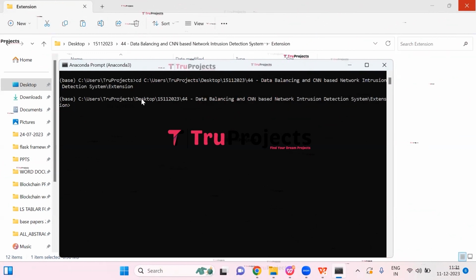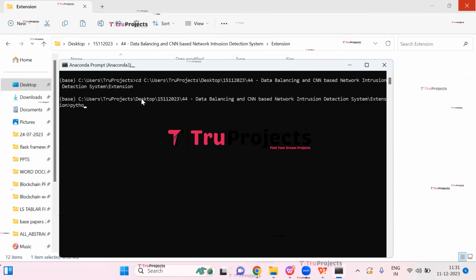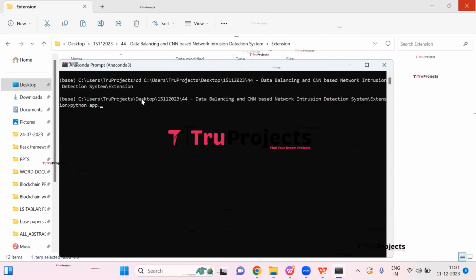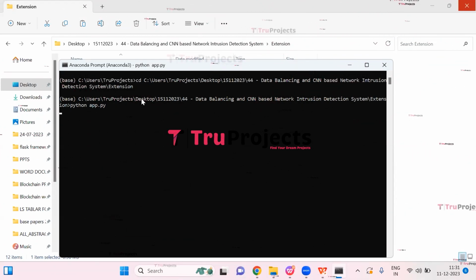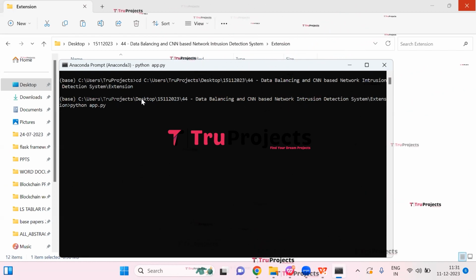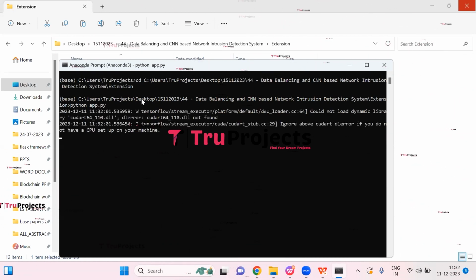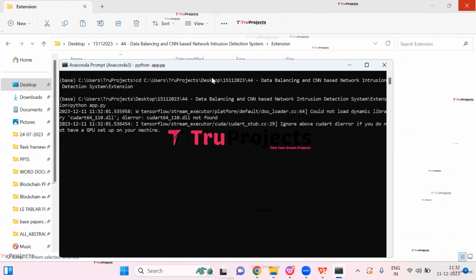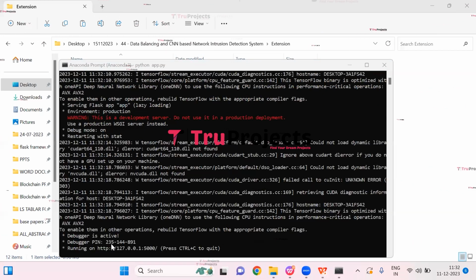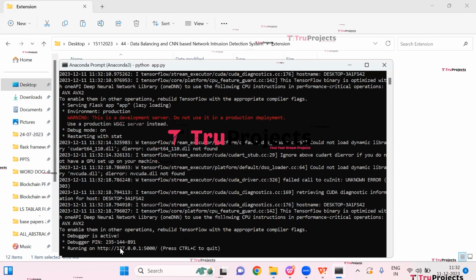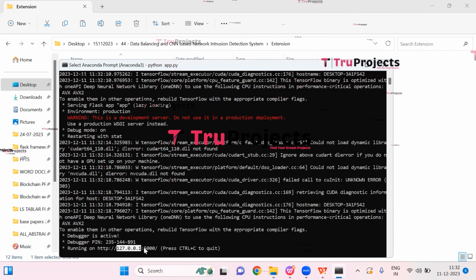Compile the app.py file using the command python space app.py. So here I'm typing python space app.py and hit enter. This command will execute the Python script and perform a runtime check for any syntax errors or logical issues. After running the app.py file, the Flask framework will host the application locally at the default address, localhost, which is this, and port, which is this.